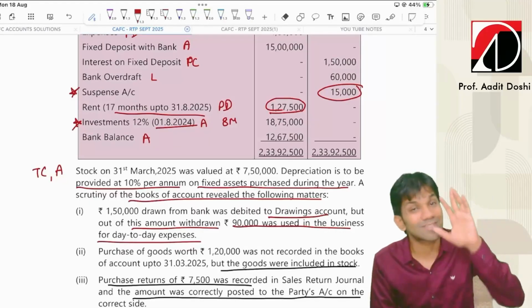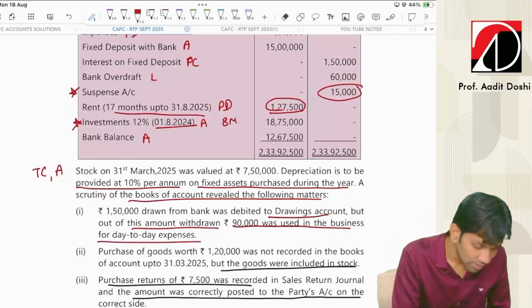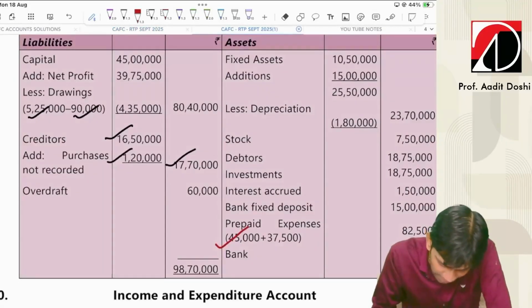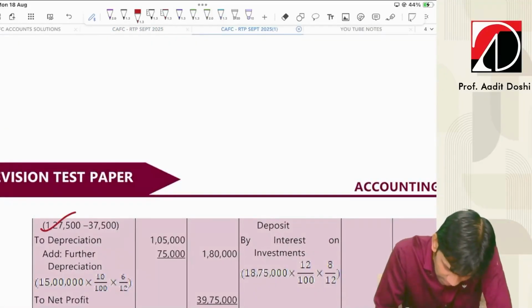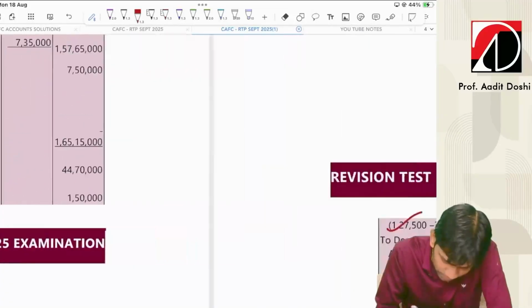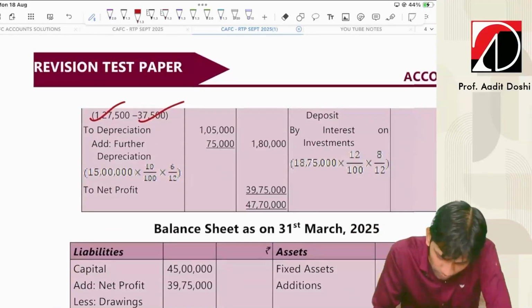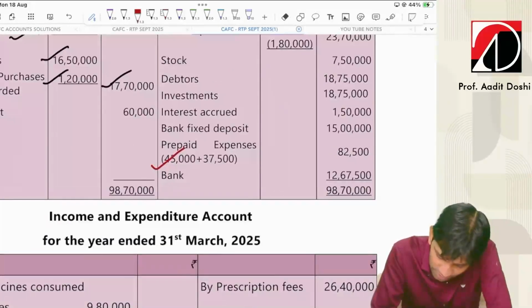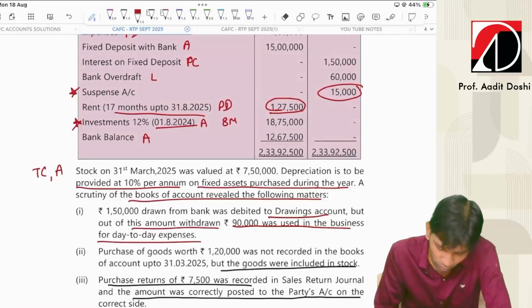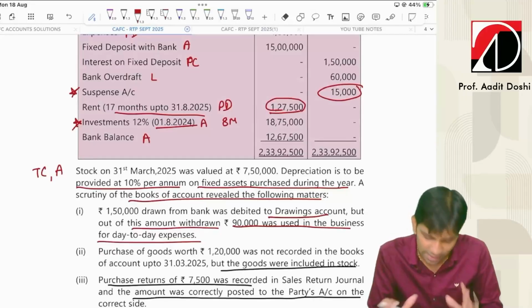So this is paid for 17 months. So how much for 1 month? 7,500 into 5, 37,500. This is the additional prepaid expenses. So less from expenses. Yes. Here it is. You can check. Right. 127,500 minus 37,500, and here in the asset side, prepaid. So these are the rectification errors which we have done here, discussed here, each and everything.